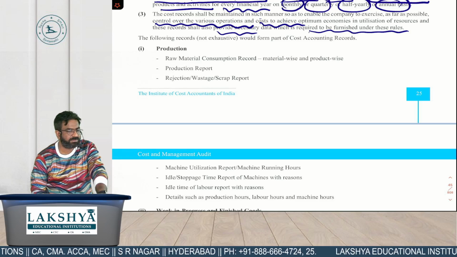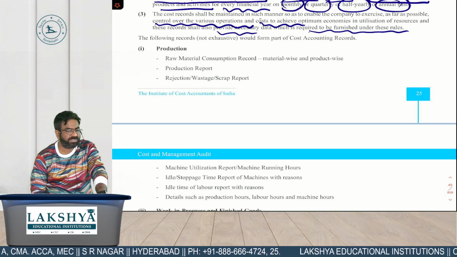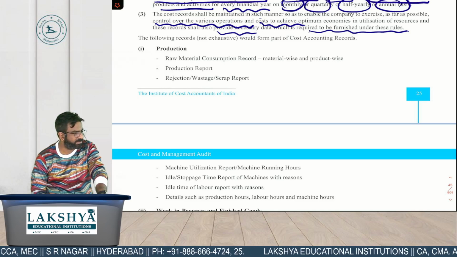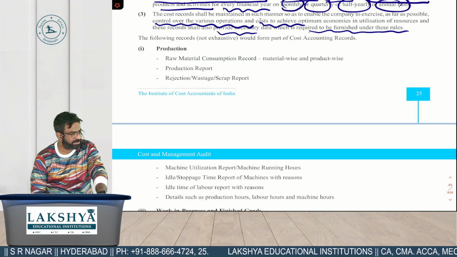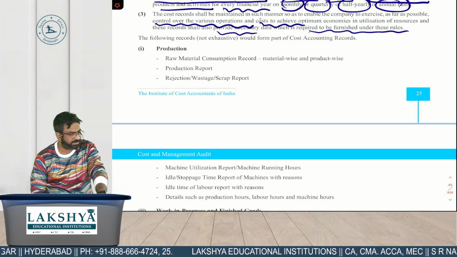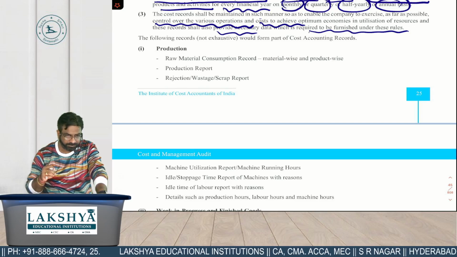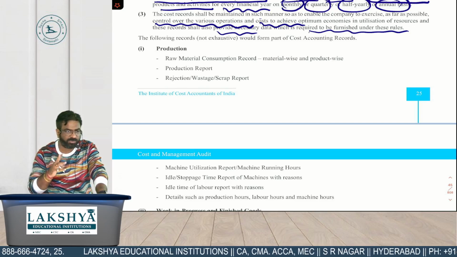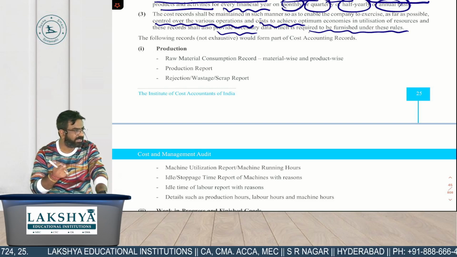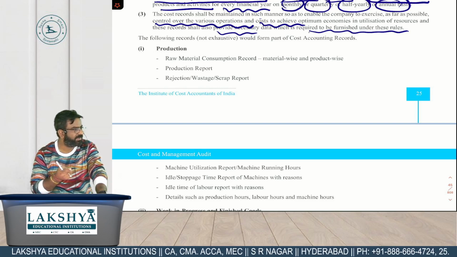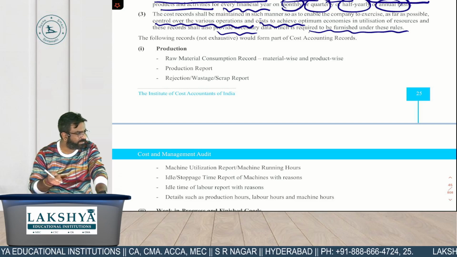Second, wastage and scrap records. तो ये हो गया अपने प्रोडक्शन रिलेटेड. ठीक है. Under the production related, I made you write 2 points. One is consumption material-wise and product-wise, and second one is scrap and wastage related records.